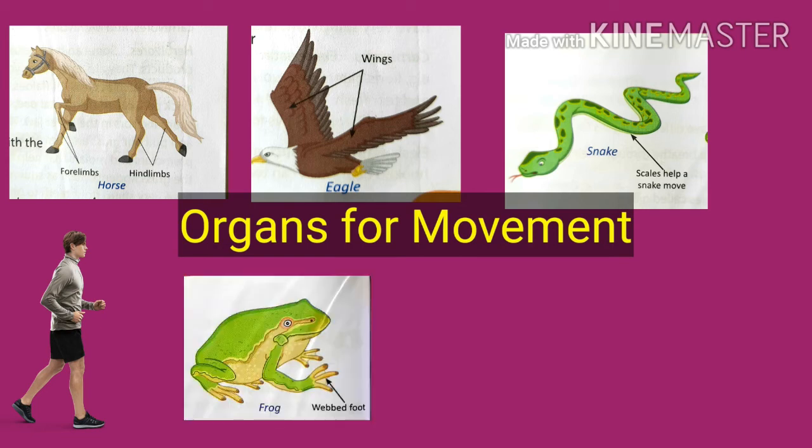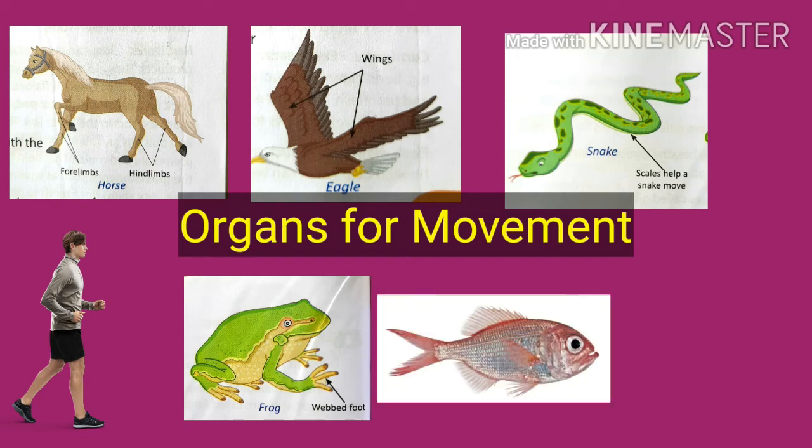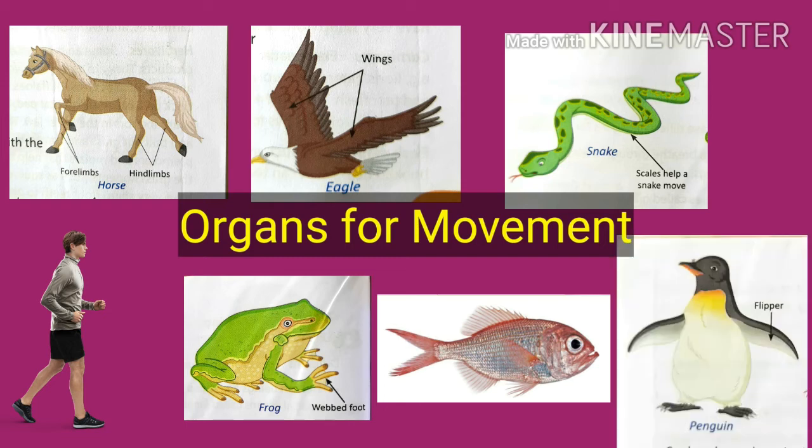Frogs use hind limbs when they are on land and webbed feet when they are swimming. Fish, dolphins and whales have fins for swimming, and penguins and seals have flippers for swimming.